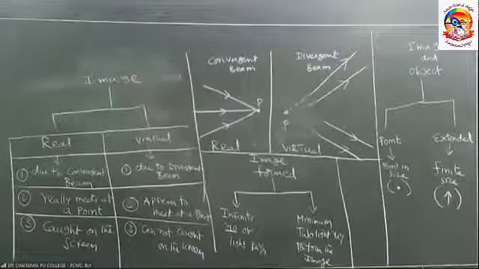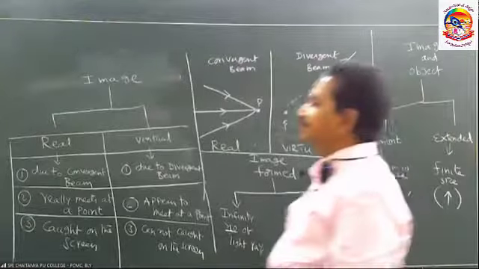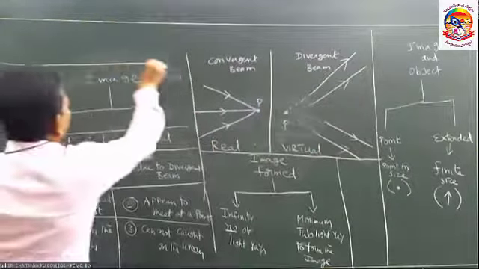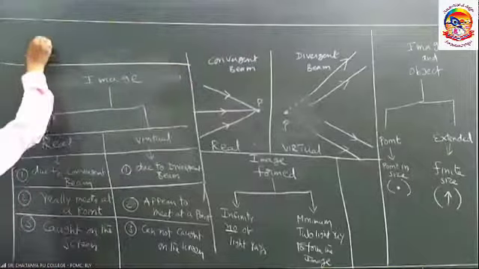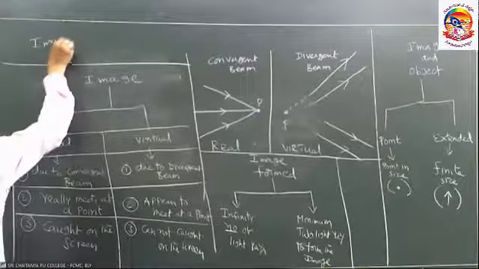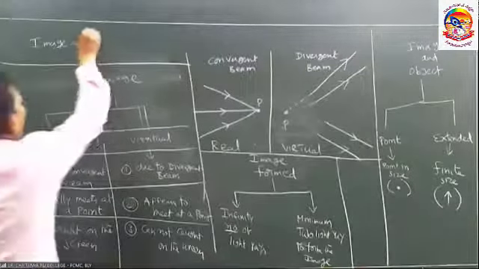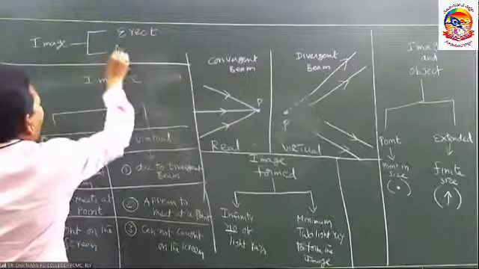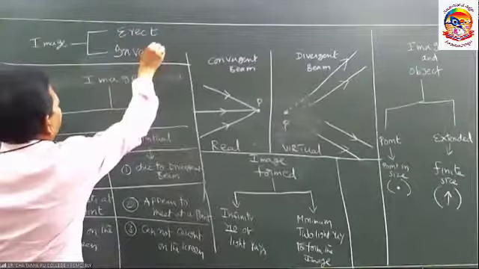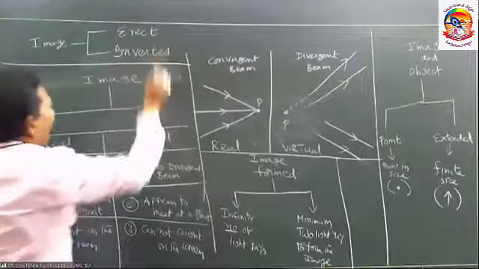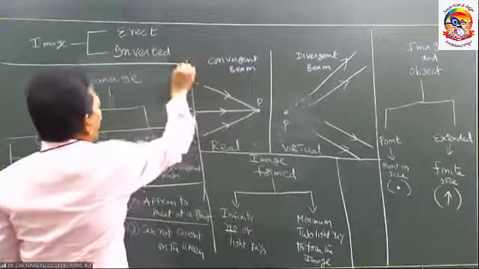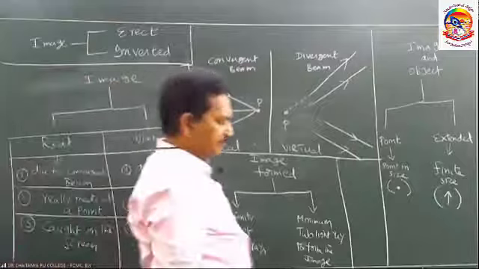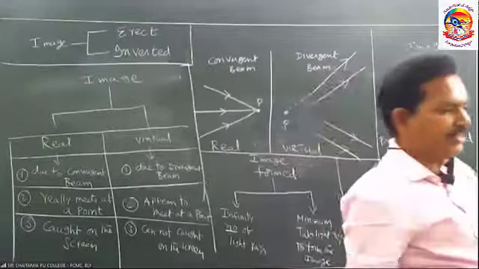Lastly, the image may be an erect image or an inverted image.